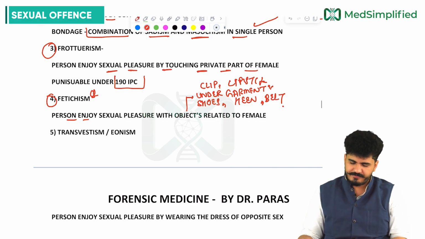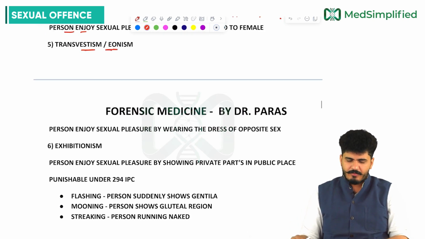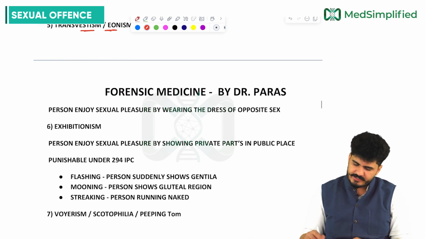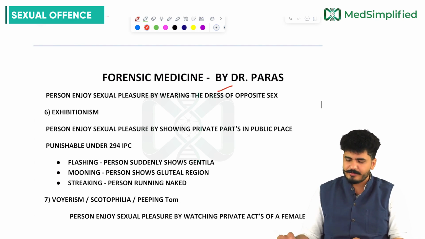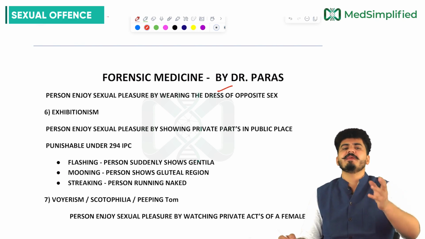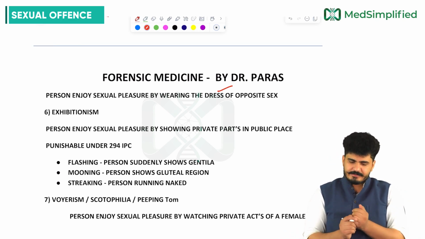Now coming to the fifth paraphilia, transvestism or eonism. What is transvestism and eonism, my dear friends? Transvestism or eonism: the person enjoys sexual pleasure by wearing the dress of the opposite sex. Male wearing female dress, female wearing male dress. This is called transvestism or eonism, my dear friends.